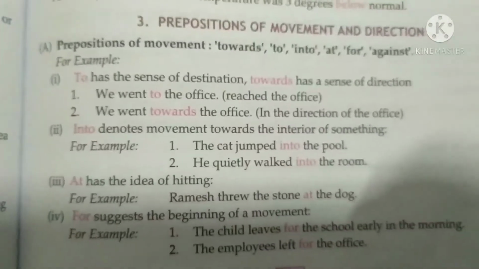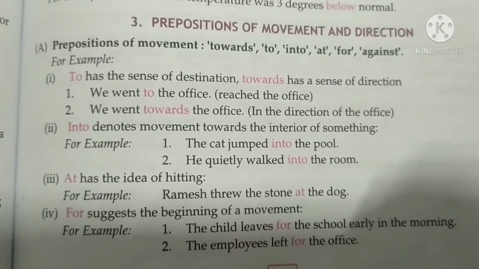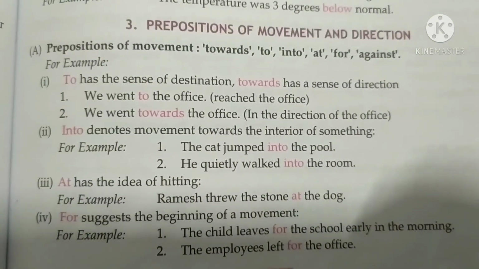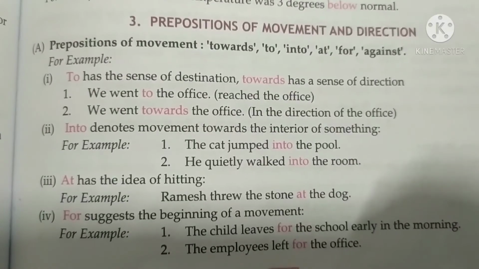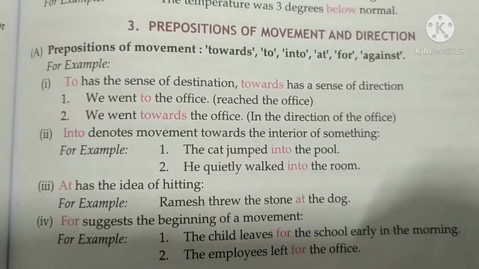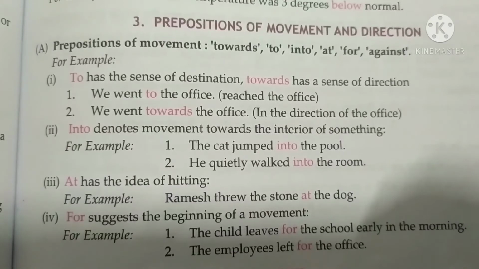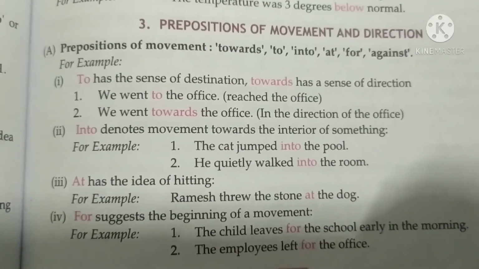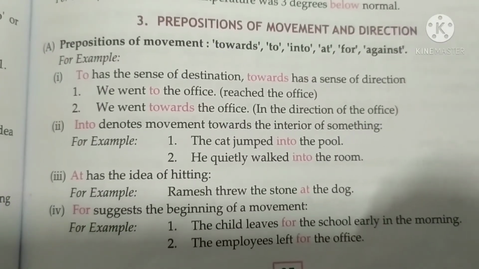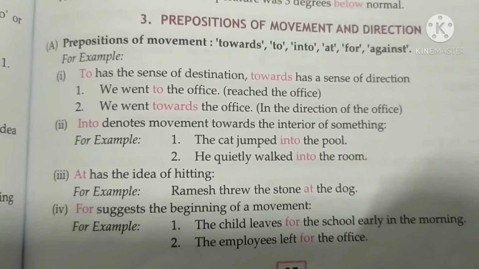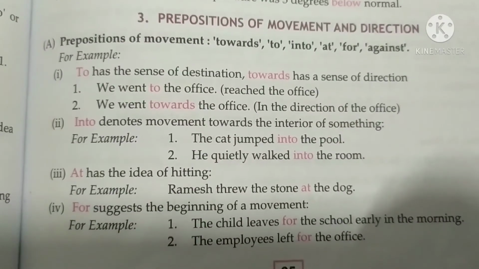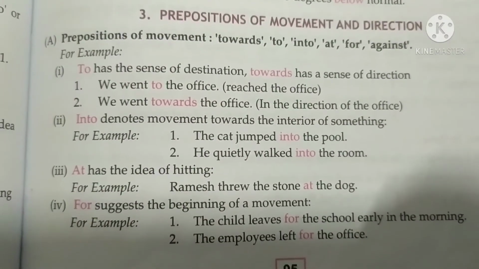You can also see in your book the prepositions of movement and direction. Prepositions of movement: towards, to, into, at, for, against. For example, "to" has the sense of destination and "towards" has a sense of direction. Like, we went to the office, reached the office. We went towards the office, in the direction of the office.